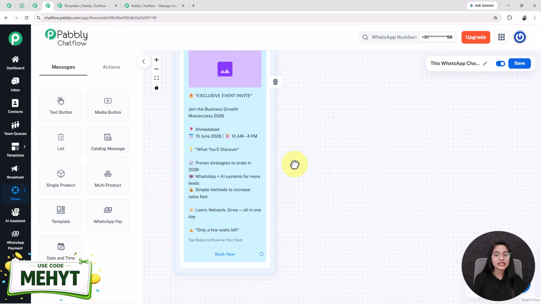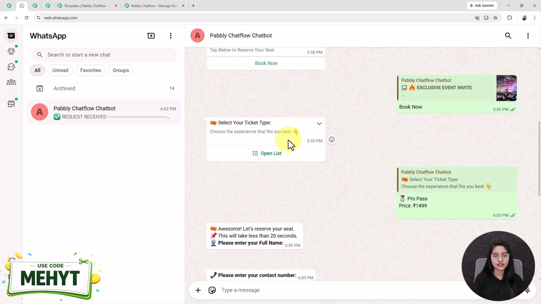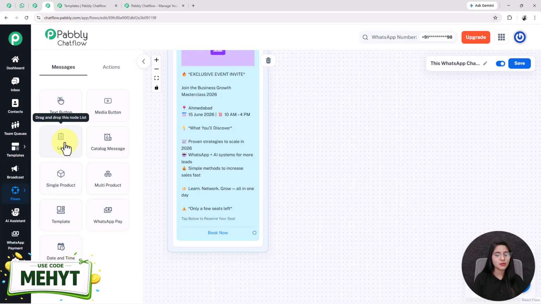As you can see, this template includes one quick button by the name of book now. Now whenever the user clicks on this book now button, then my bot will reply to them by asking them to select the ticket type, just like this. So for setting up this type of message, I am adding one list button from here.